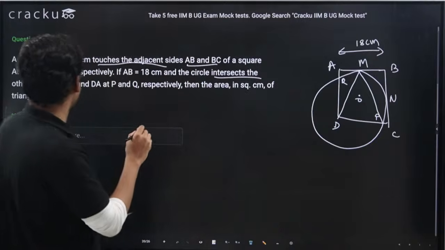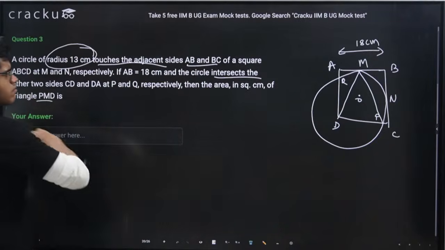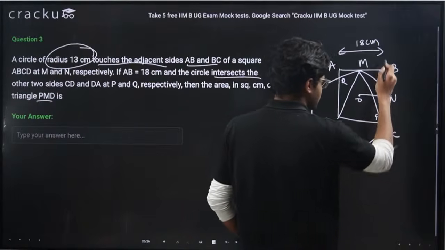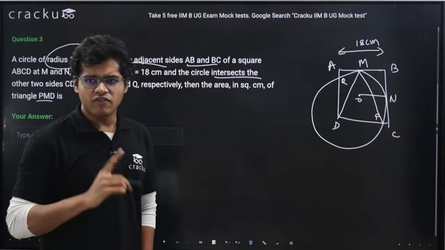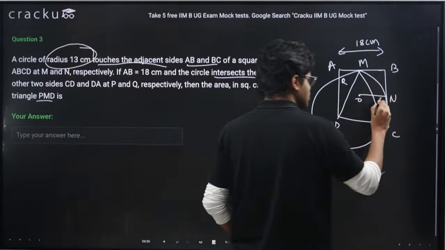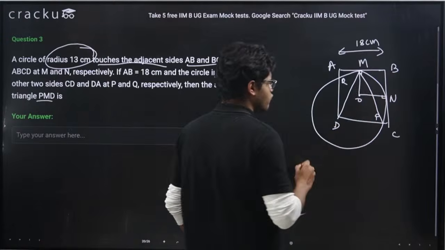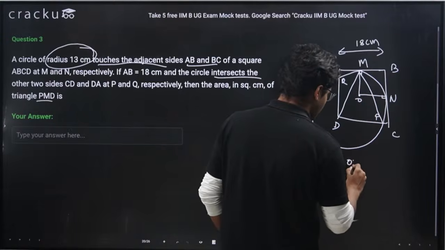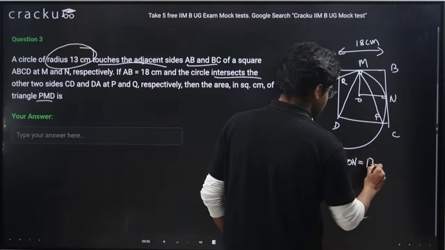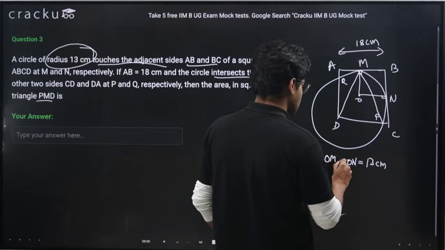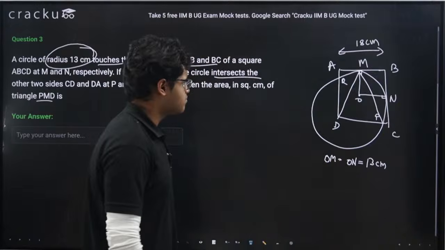Now, the circle is of radius 13 centimeter. Means, guys, this is the radius, right? BC is a tangent to the circle. We know radius and tangent are perpendicular to each other. OM is a radius, which means the length of OM I can write as 13 centimeter. Circle radius is 13 centimeter. This is also the length of ON, 13 centimeter.